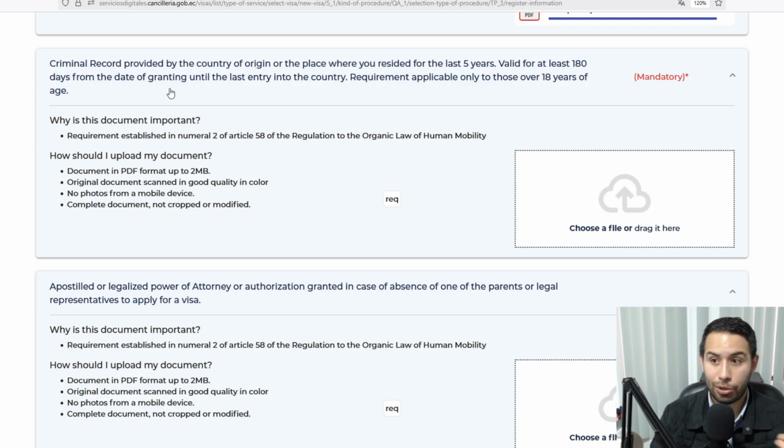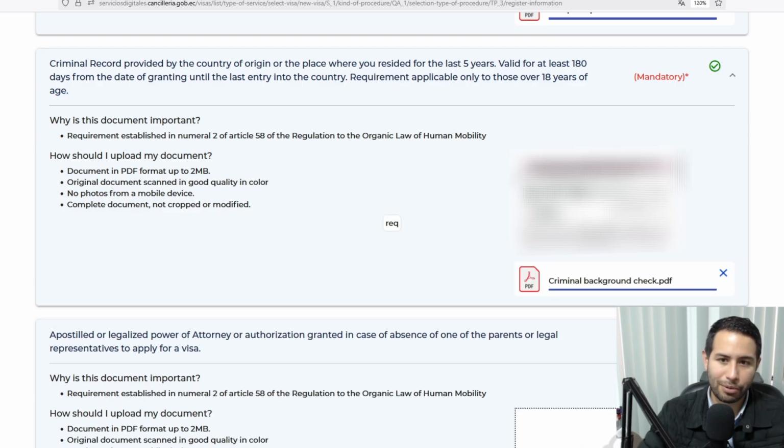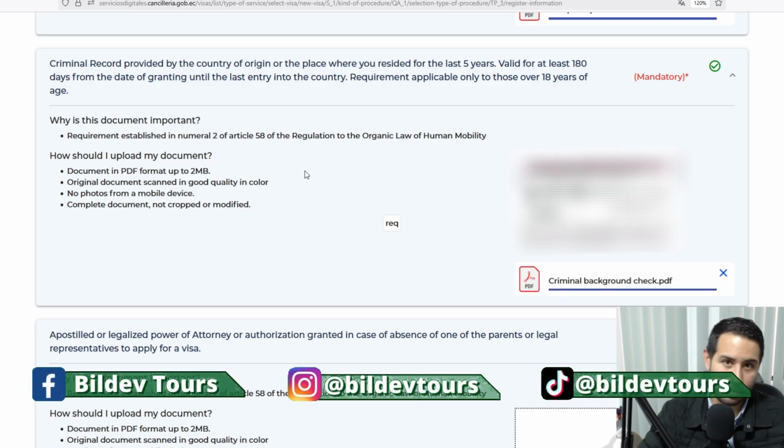But other countries that don't have apostilles, like the United Arab Emirates, the criminal background check has to be also legalized by the Minister of Foreign Affairs of the United Arab Emirates and then by the Ecuadorian consulate in the United Arab Emirates. This really depends on where you're coming from. If your country issues apostille, that's easier because you go directly for the apostille. So you click here and you upload the document, criminal background check with apostille. And the document is valid for only 180 days after the date is issued. Not after the date of the legalization or the apostille, the date of the document, of the criminal background check.